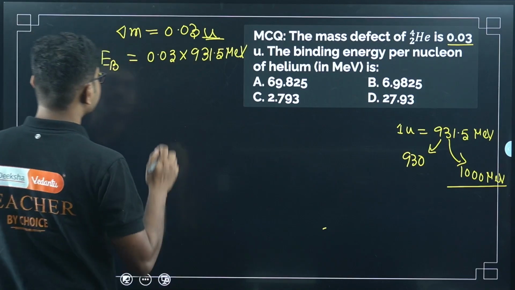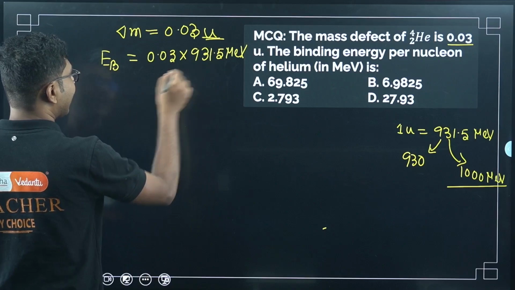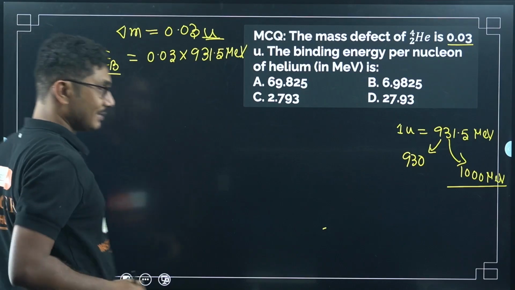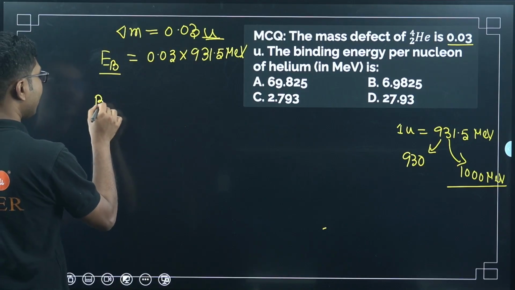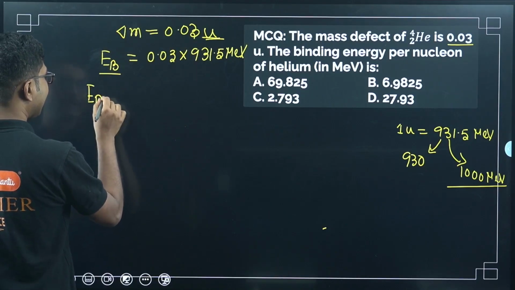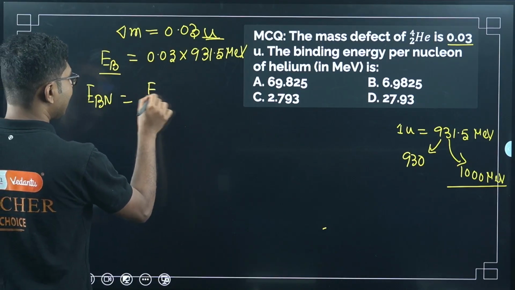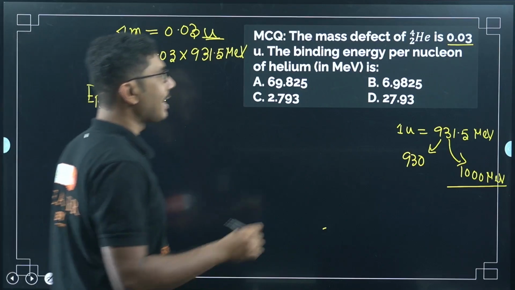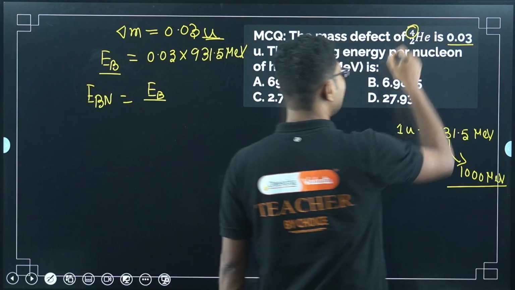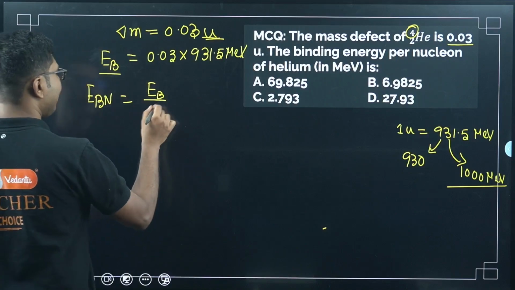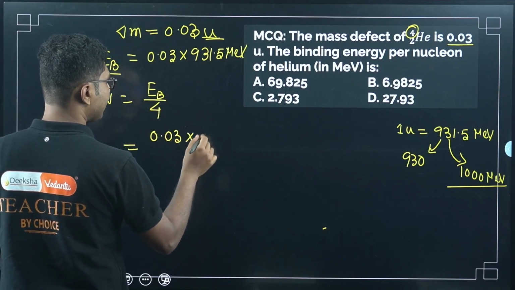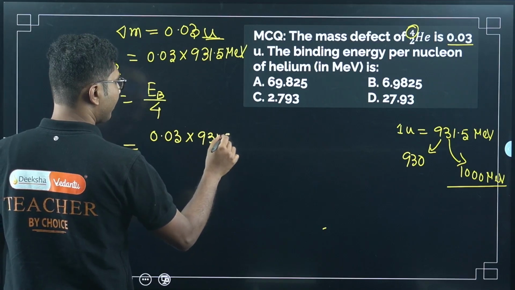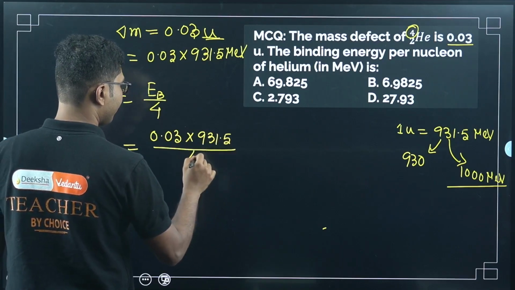So now, what is the equivalent binding energy? Total binding energy is this. Now what is the binding energy per nucleon? Binding energy per nucleon is EB by mass number. What is the mass number here? Mass number for helium is 4. So EB by 4. So it will be 0.03 times 931.5 divided by 4. Right.